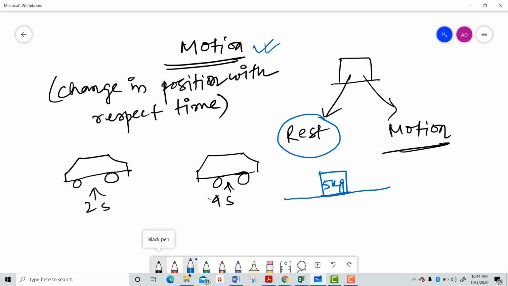That means when an object will not change its position with respect to time, then the object is said to be in a rest condition.